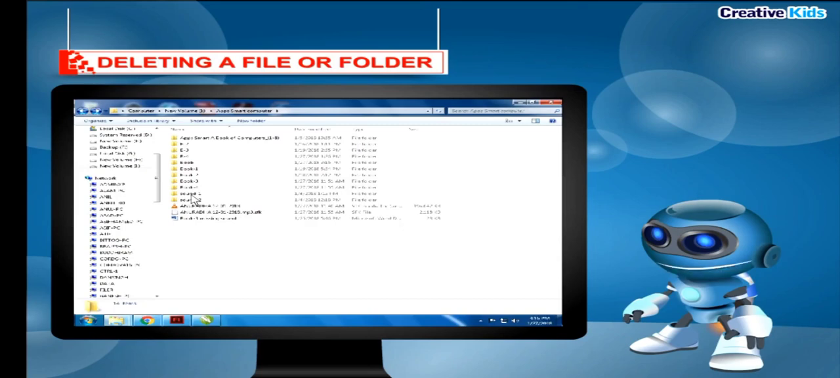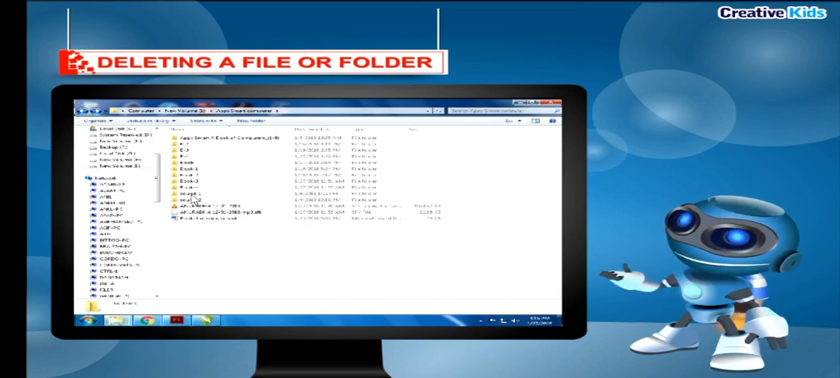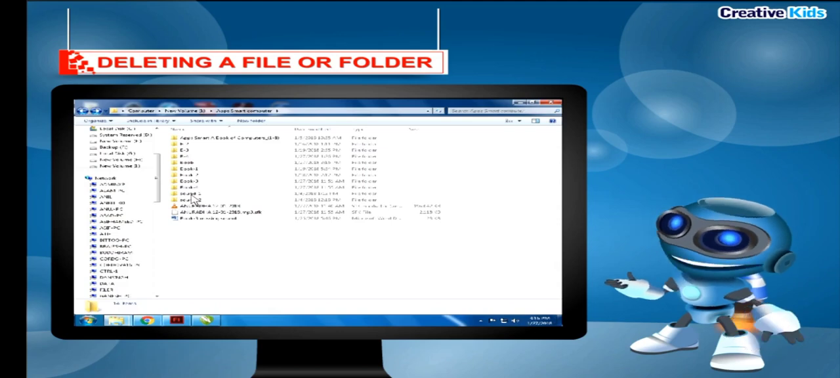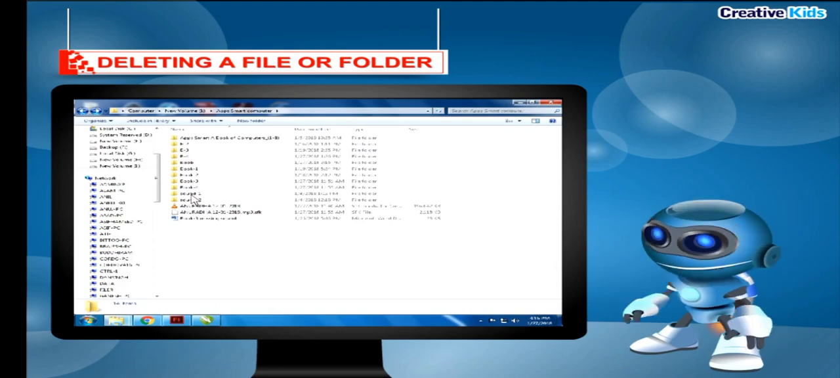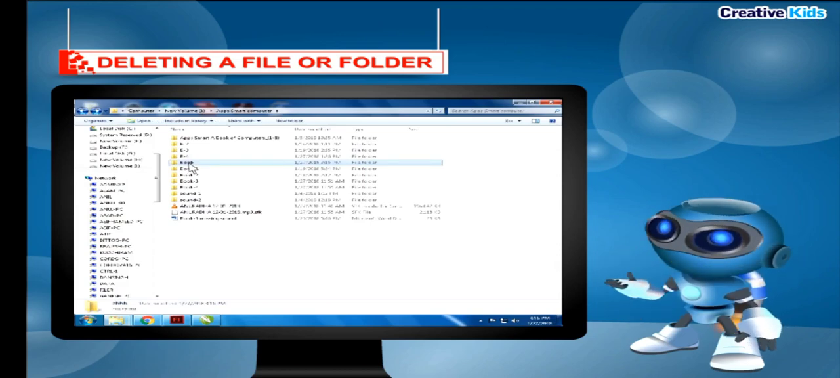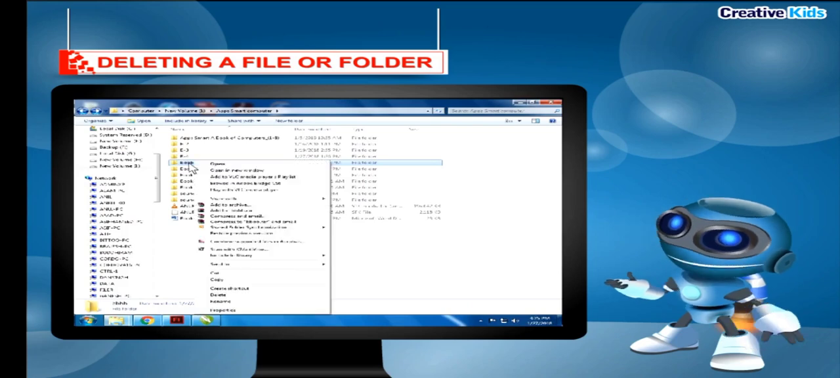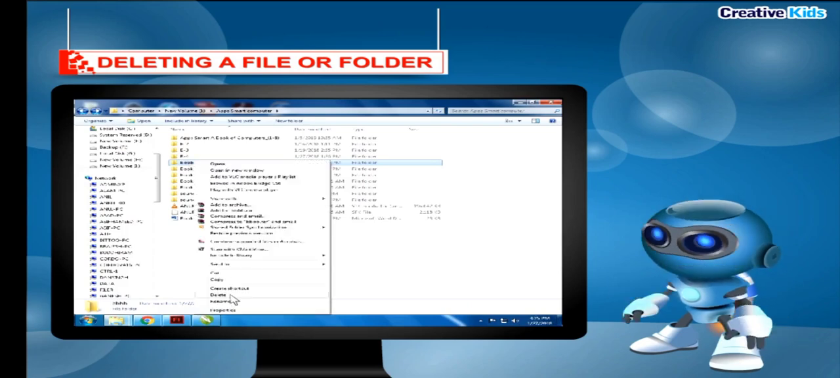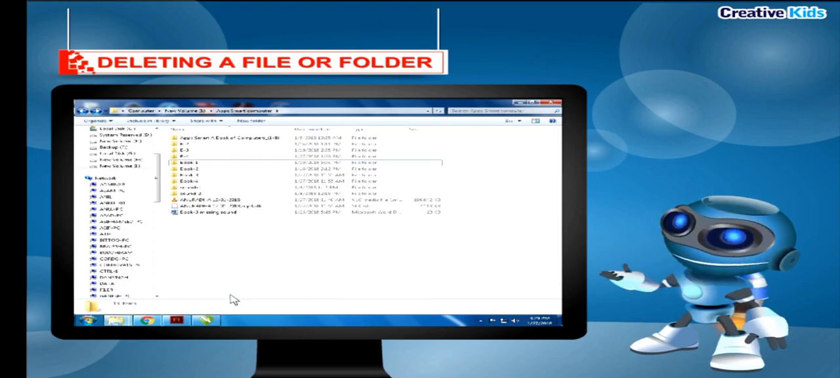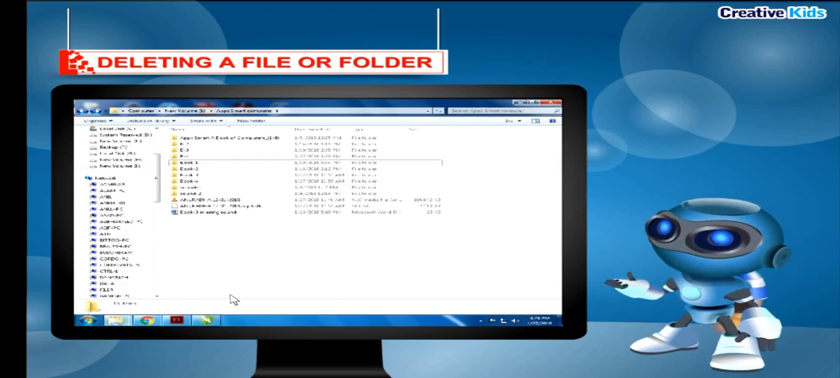Deleting a file or folder. A file or a folder can be safely deleted. To delete a file or folder, follow the given steps. Step 1. Select the file or folder that has to be deleted. Step 2. Right-click the mouse button and select the Delete option. The deleted file or folder moves to Recycle Bin.